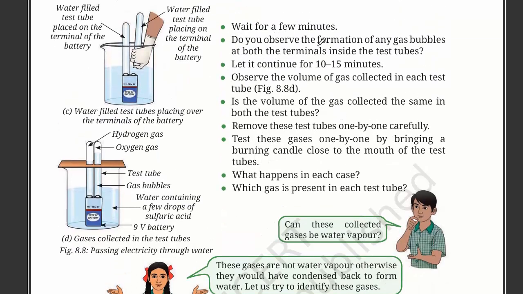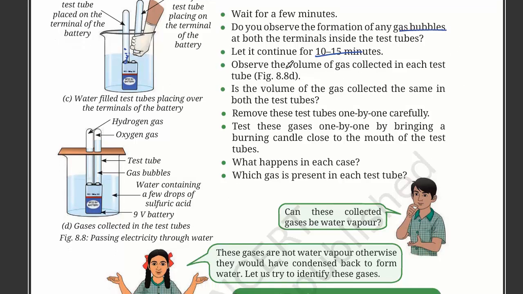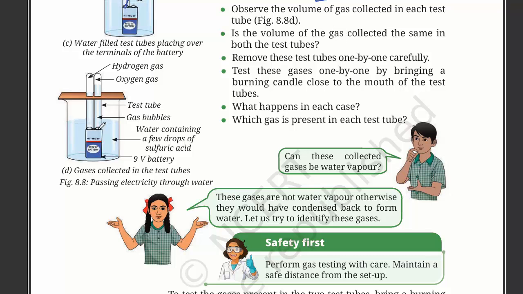Wait for a few minutes to observe the formation of gas bubbles. There will be gas bubbles forming over here, and let this continue for 10 to 15 minutes. After 10 to 15 minutes, observe the volume of gas. Here we can see there is hydrogen, and in here it is filled with oxygen. So the volume is not the same.